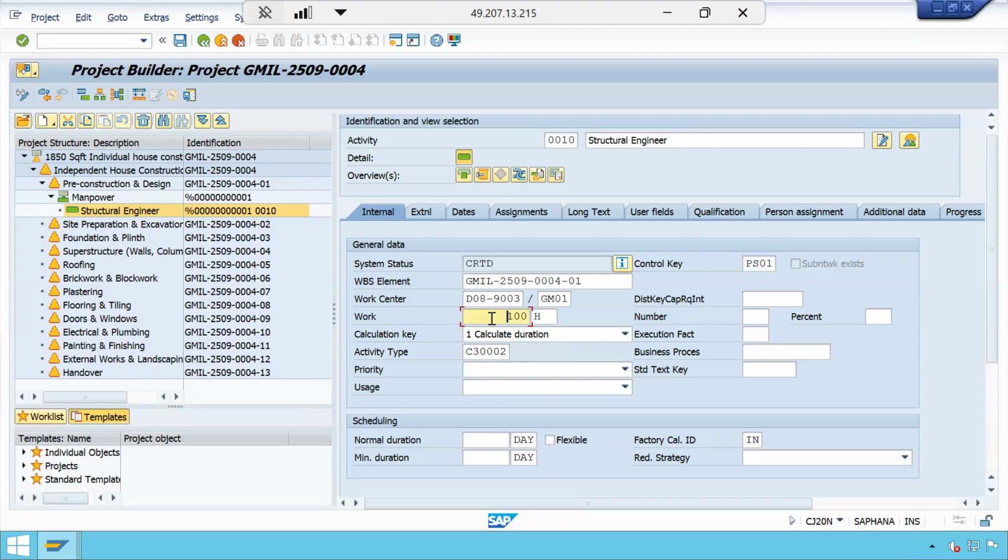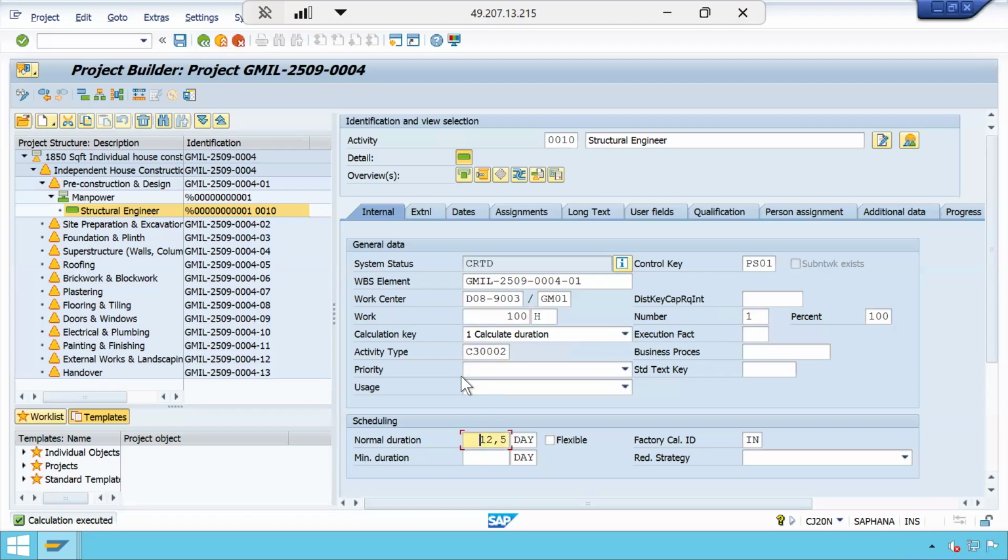Anish or anyone, tell the formula. What is the work formula? Number of hours into people, sir. Work is nothing but number of persons into duration. I told you 10 times, I think, in that class.